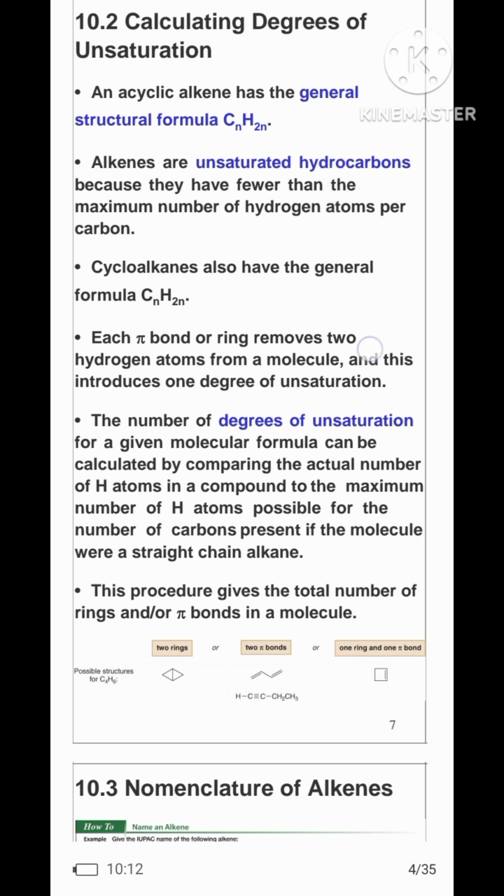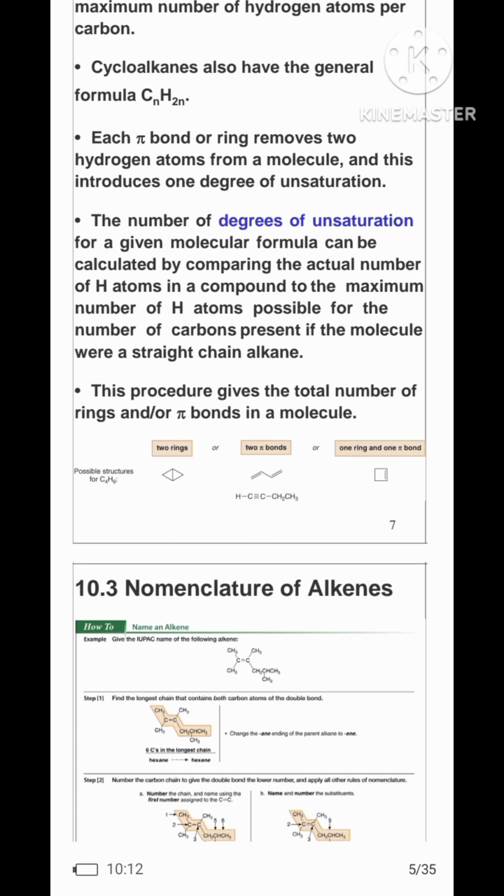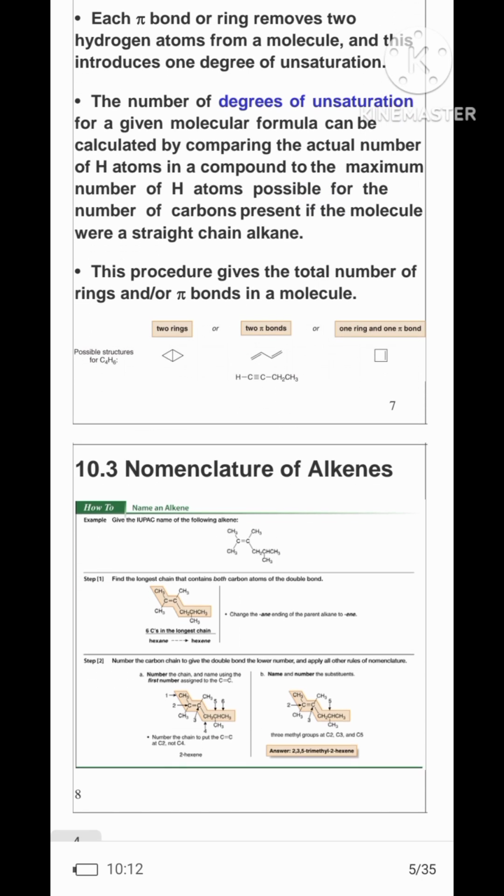The number of degrees of unsaturation for a given molecular formula can be calculated by comparing the actual number of hydrogen atoms in a compound to the maximum number of hydrogen atoms possible for the number of carbons present if the molecule were a straight chain alkane. This procedure gives the total number of rings and pi bonds in a molecule.